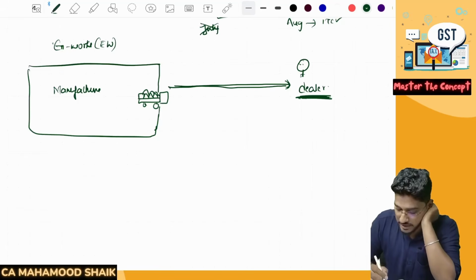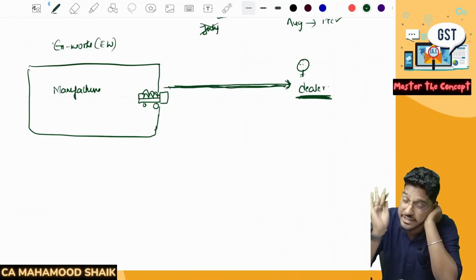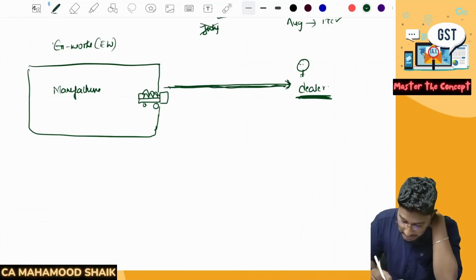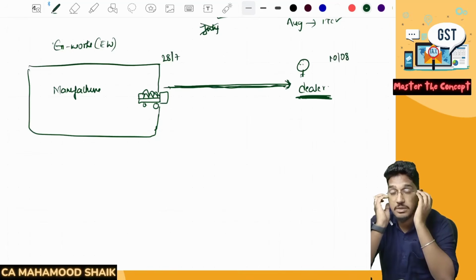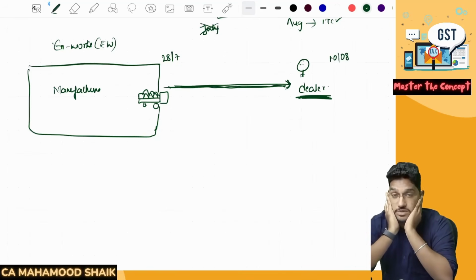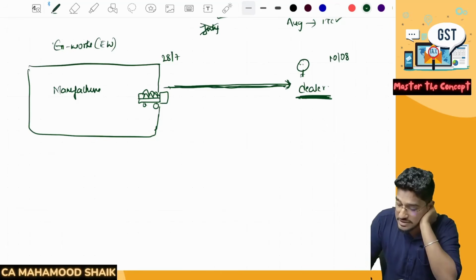That means, literally speaking, ownership is getting transferred the moment the vehicle crosses the factory gate. Say for example, the vehicle is crossing the factory gate on 28th of July, but the dealer received the goods on 10th of August. Sir, when can this dealer claim the input tax credit?